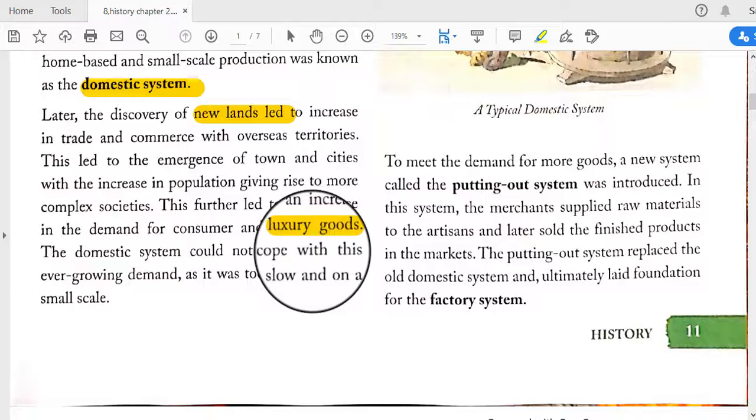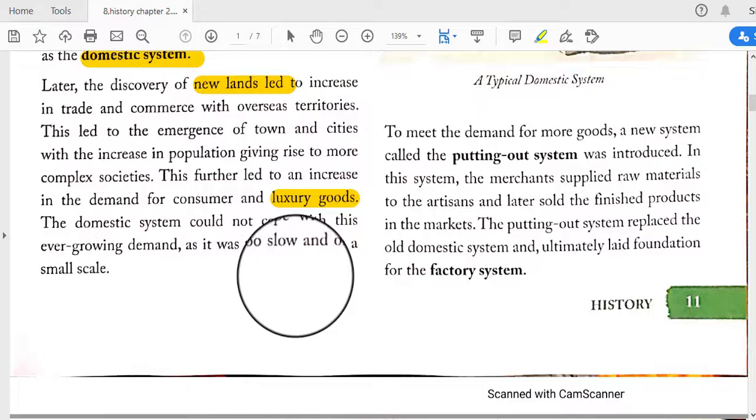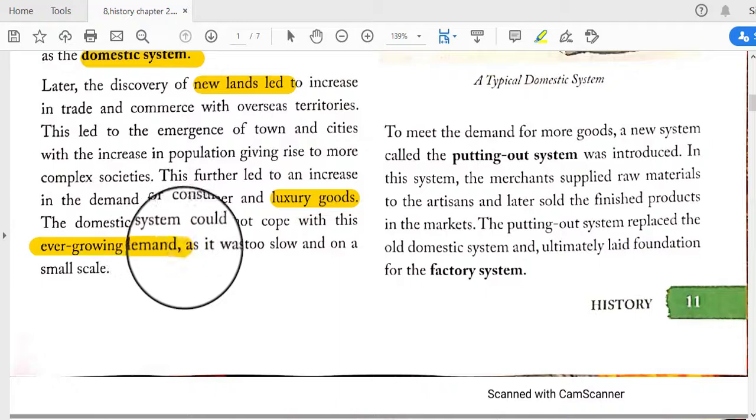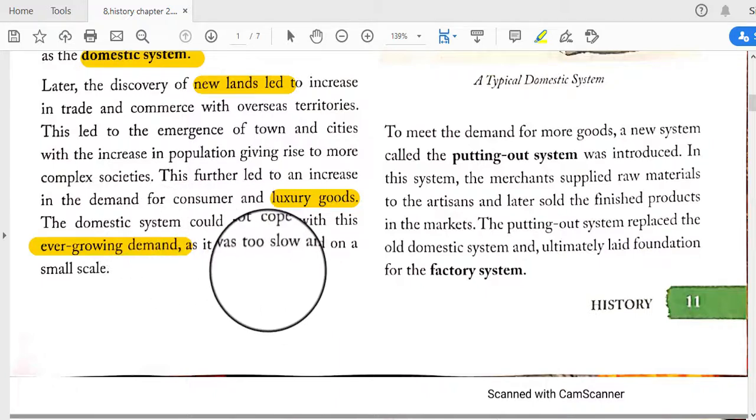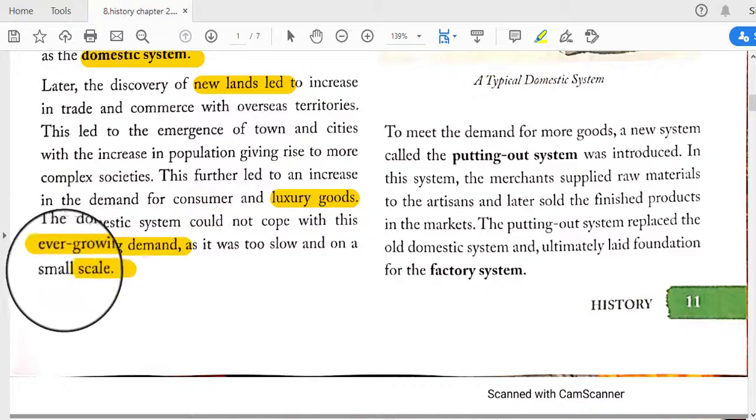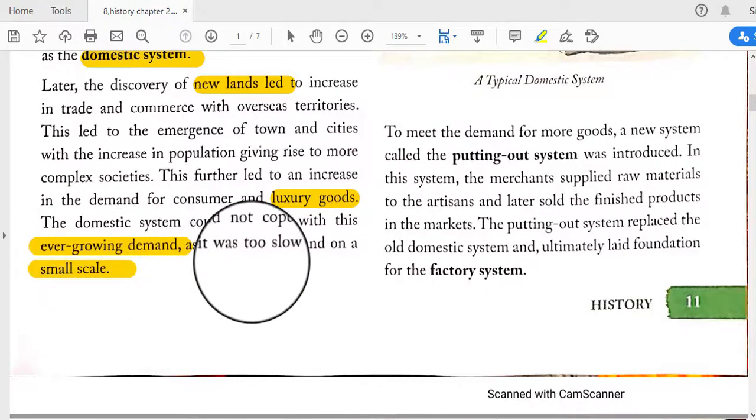This further led to an increase in the demand for consumer and luxury goods, and the domestic system could not cope with this ever-growing demand. This demand could not be fulfilled by the domestic way, and that's where other techniques were involved. As it was too slow and on a small scale, we could not fulfill the supply of the demand with the domestic way.